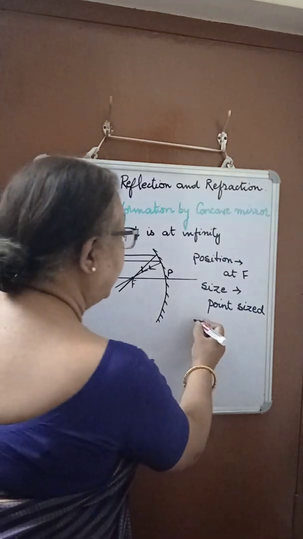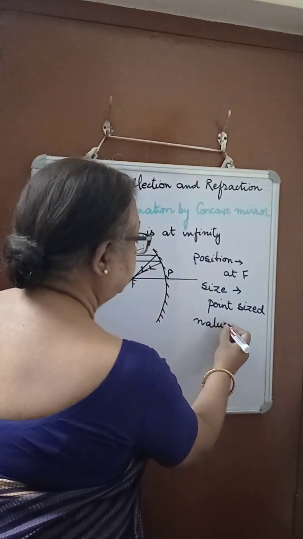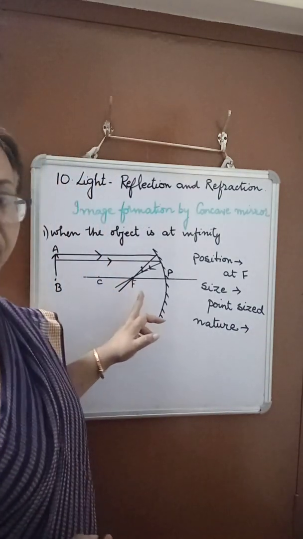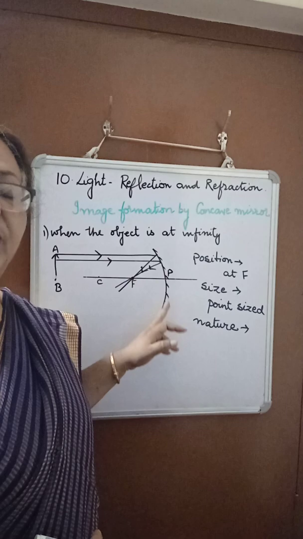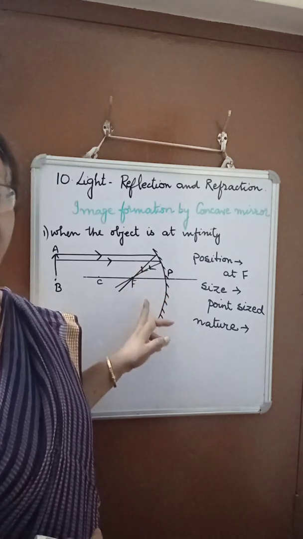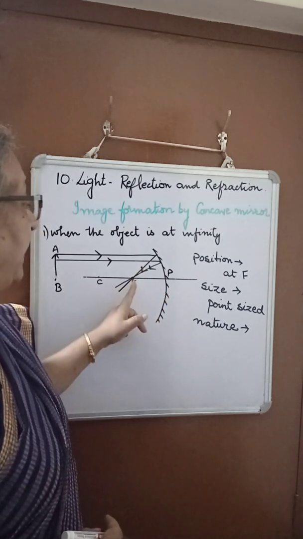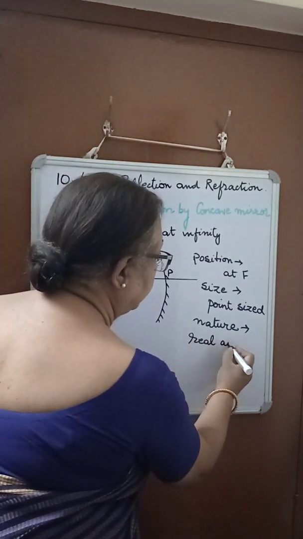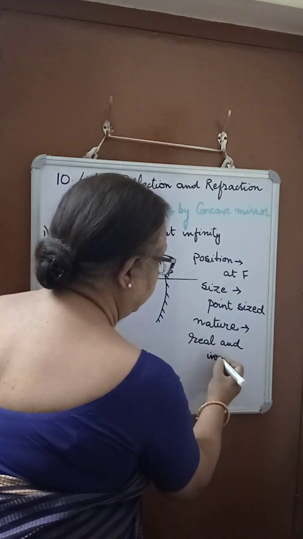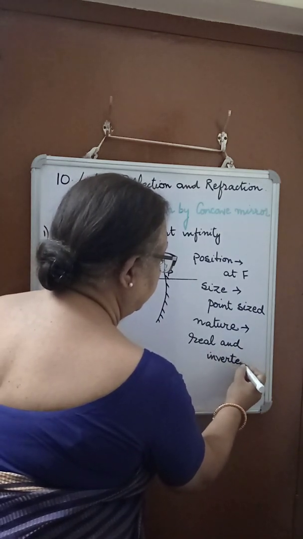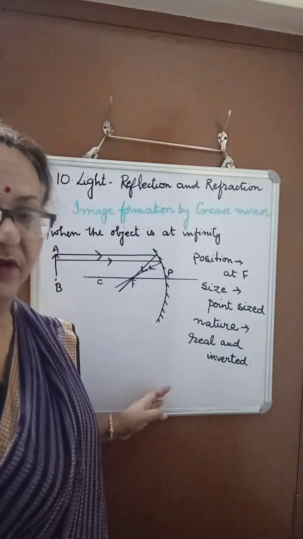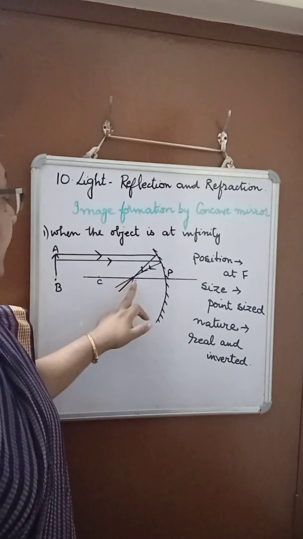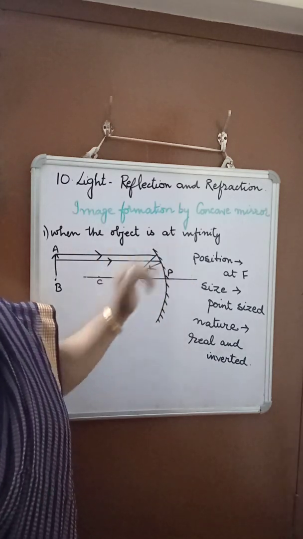And what is the nature of the image? Since this image is formed by actual convergence of the reflected rays, this image is real and inverted. So this is the position of the image when the object is at infinity.